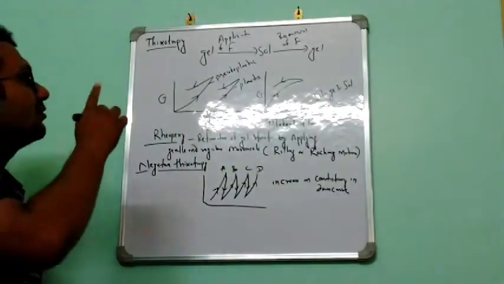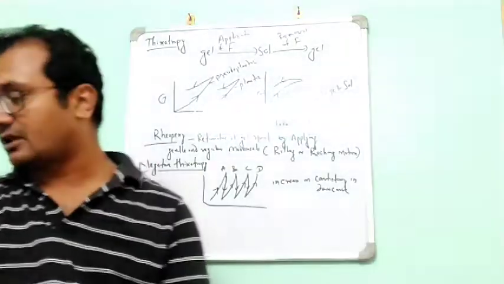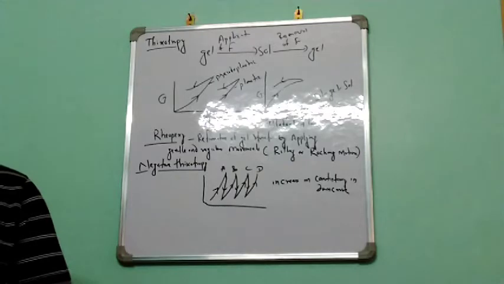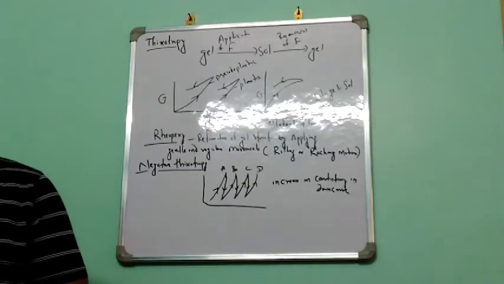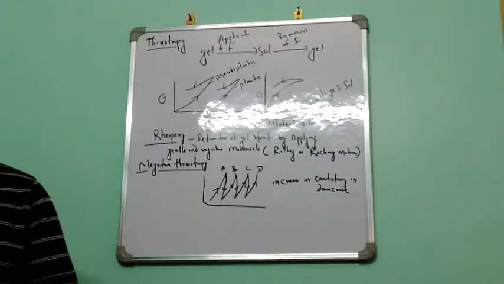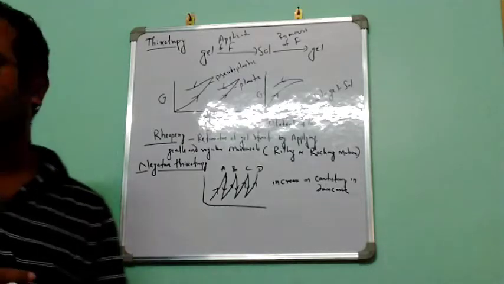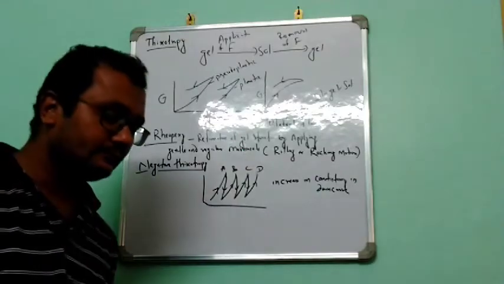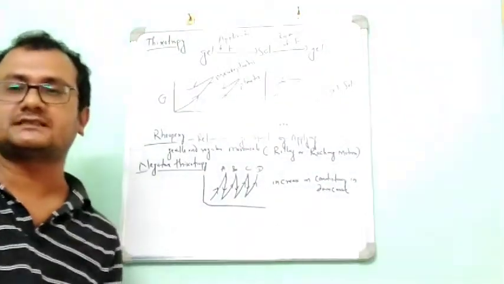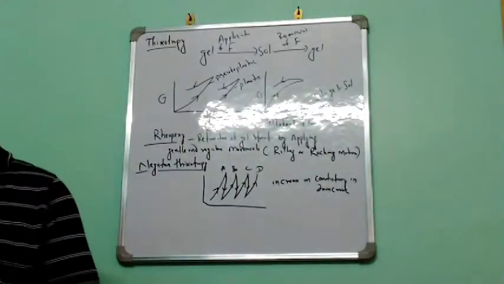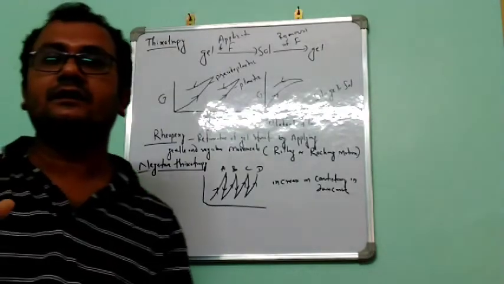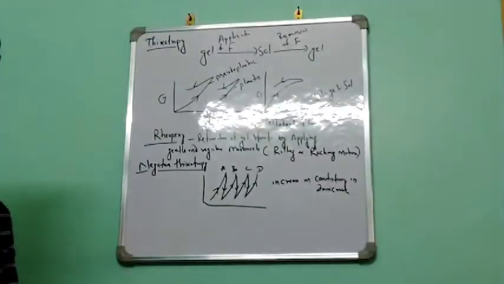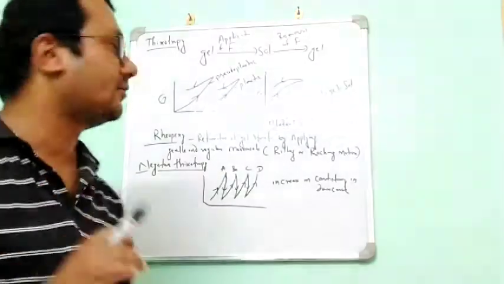So thixotropy we can define as an isothermal process with comparatively slow recovery on standing of a material, and a consistency lost through shearing. That means it is an isothermal process, but we will see the consistency loss and slow recovery of the system. This recovery process we call thixotropy.